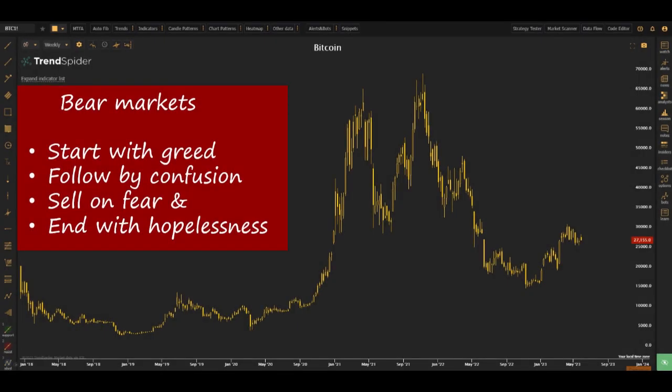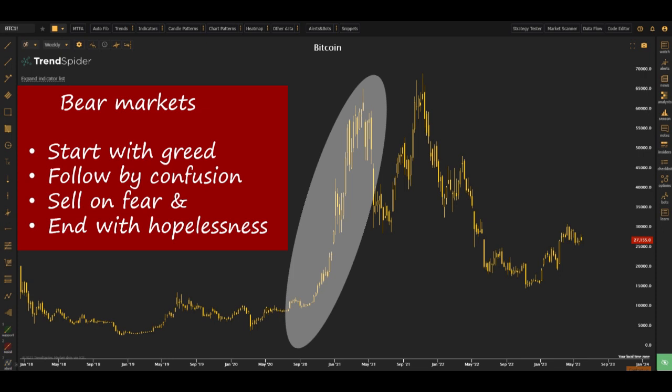Now, let me just first plot all the four stages, and visually I hope you're seeing what I'm seeing here. I'm seeing here a greed stage. I'm going to text this out, and after that I'm seeing here confusion.